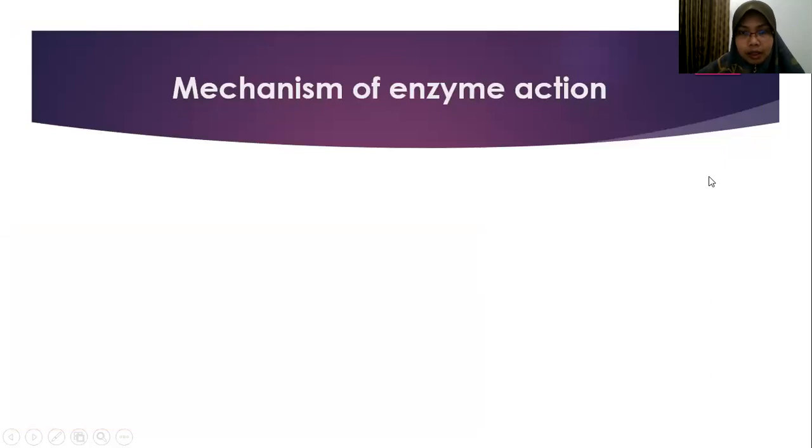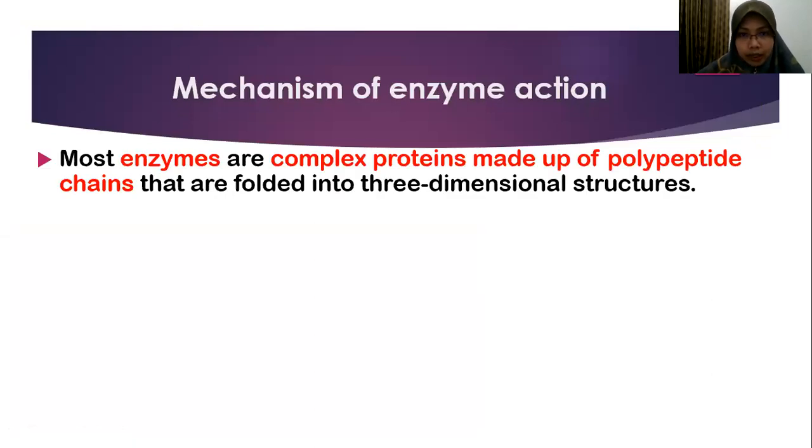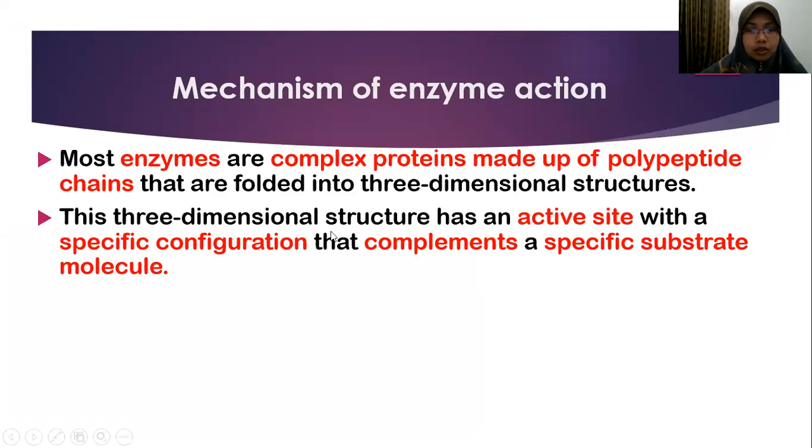Mechanism of enzyme reaction. Most enzymes are complex proteins made up of polypeptide chains that are folded into 3-dimensional structures. You remember, polypeptide means more than 2 amino acids, larger than a dipeptide, so it becomes a polypeptide. The enzyme is in the form of a polypeptide, which means a very complex protein. This 3-dimensional structure has an active site with a specific configuration that complements a specific substrate molecule.